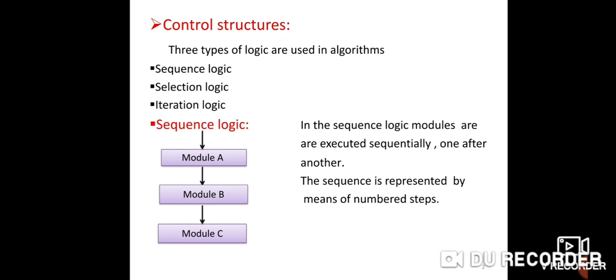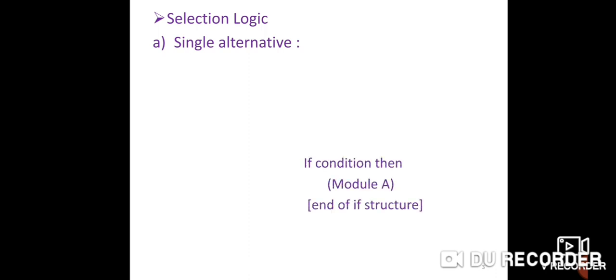Now next is conditional or selection flow. Selection flow is divided into three types: single alternative, double alternatives, and multiple alternatives. First, single alternative. In single alternative, we check only one condition. This is the form: if condition, then module A will be executed, then end of if structure.